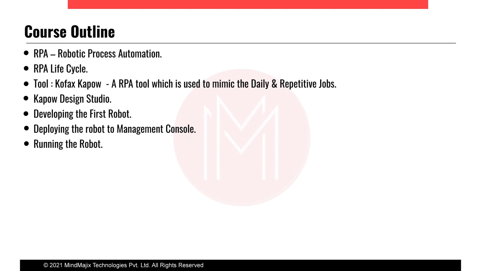So in this course we will be learning how web automation and desktop automation are performed, what the scope of these automations is, and how to decide in which scenario we have to use web automation and in which scenario desktop automation. We will be understanding all these things during this course, and during the projects as well.